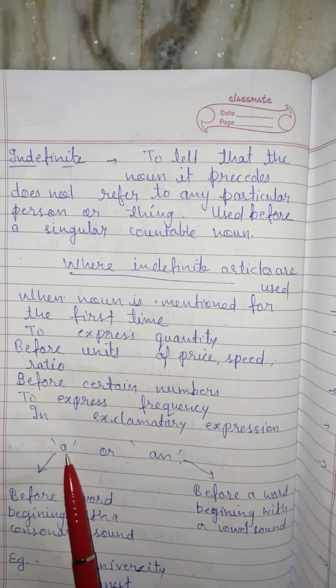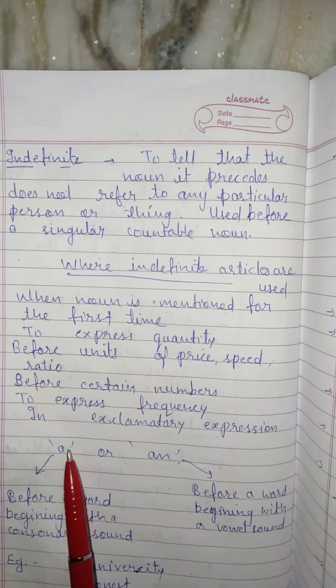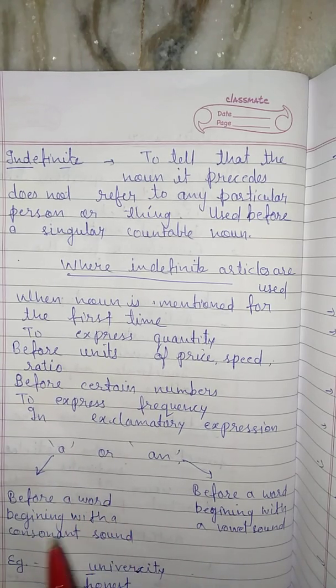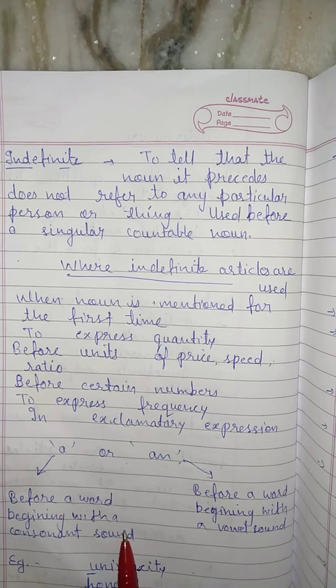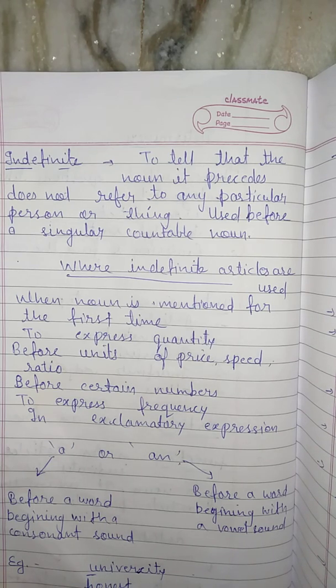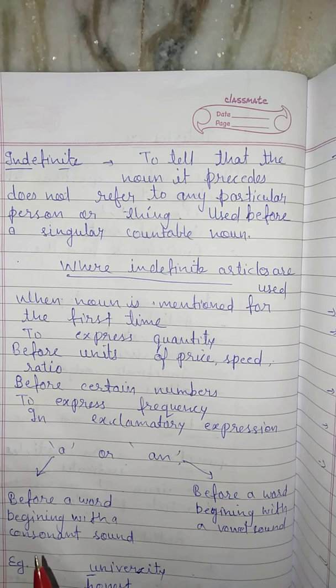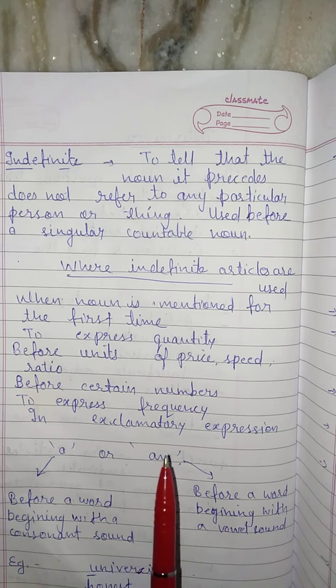Now what is the difference between a and an? See, this is a very important thing. The article a is used before a word beginning with a consonant sound. See, the important thing is there should be a consonant sound, not a consonant letter. In English there are 26 alphabets, and A, E, I, O, U are known as the vowels and the remaining are consonants. But we will use a when the beginning sound of a word is a consonant sound, not a vowel. If there is a vowel sound, at that time we will use an.